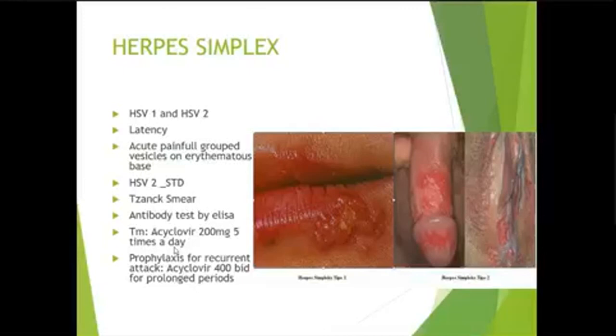Diagnosis is clinical and may be confirmed with a Tzanck smear, which will show giant cells, or antibody tests by ELISA are also available. Treatment is 200 milligram acyclovir 5 times a day, but they may be self-limiting. In cases of recurrent attacks, prophylactic acyclovir may be needed.